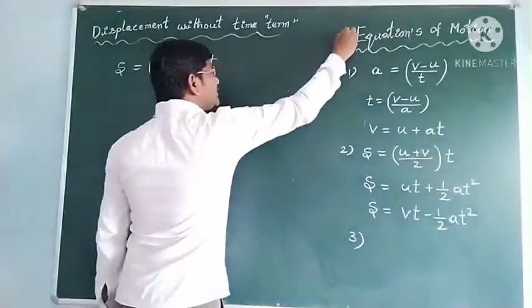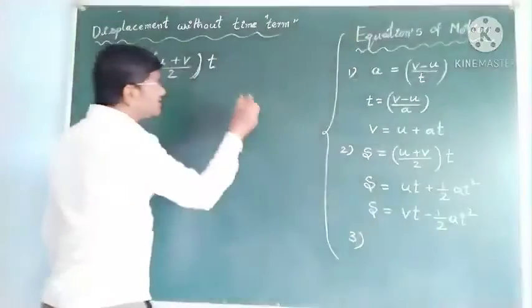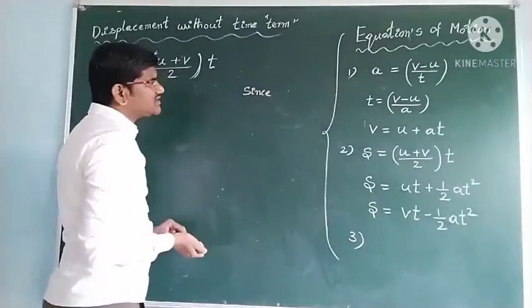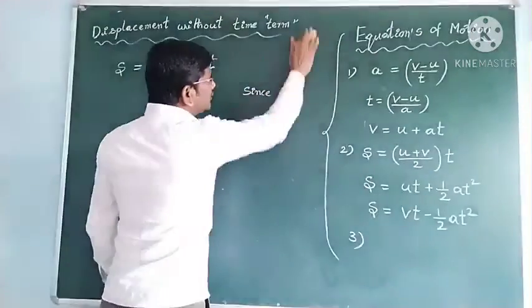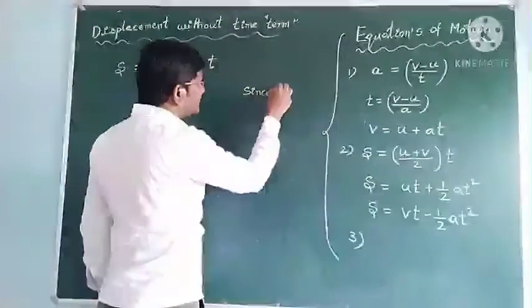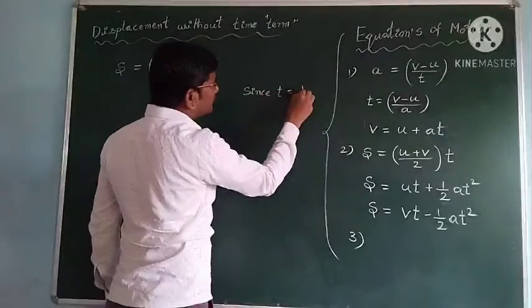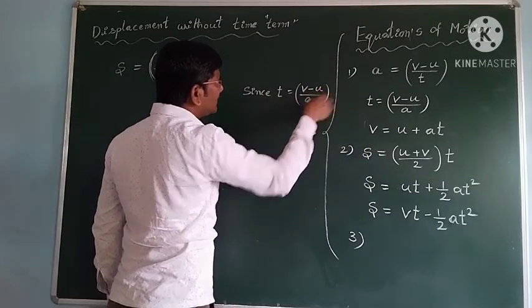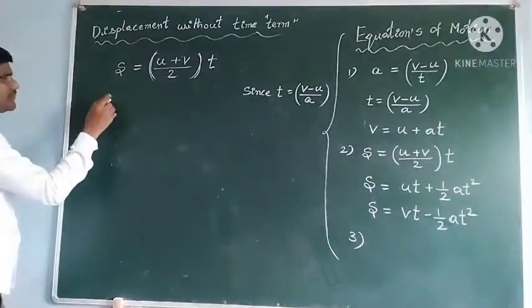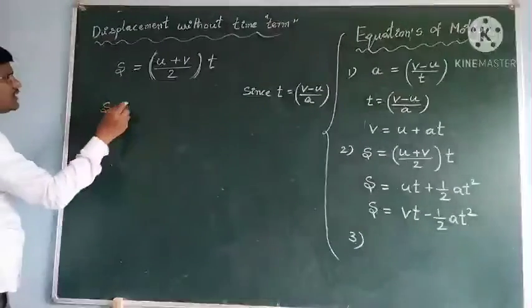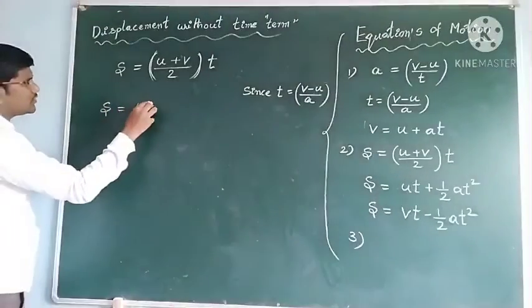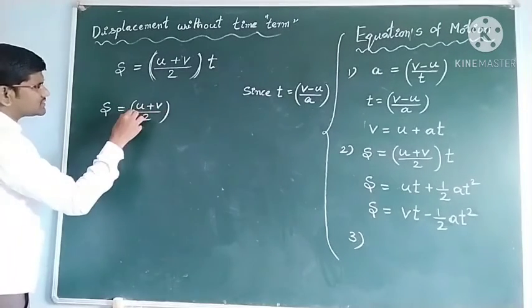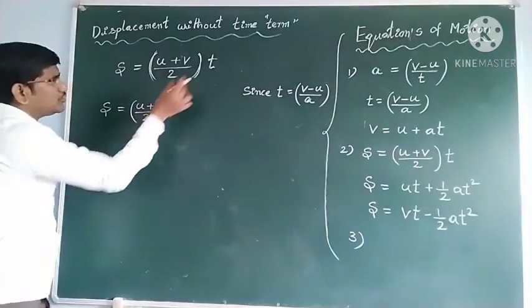So see, students, t is equal to (v minus u) by a. Write that here, and for displacement s you will get (u plus v) by 2 into t.